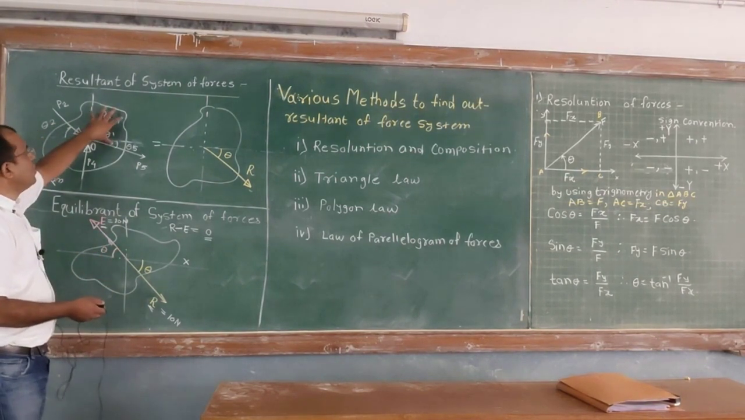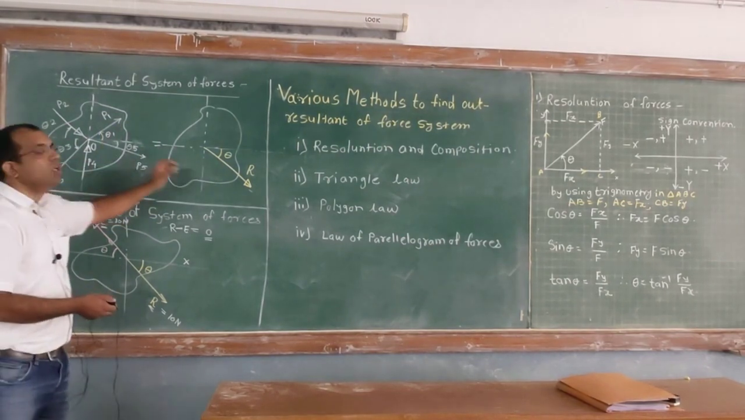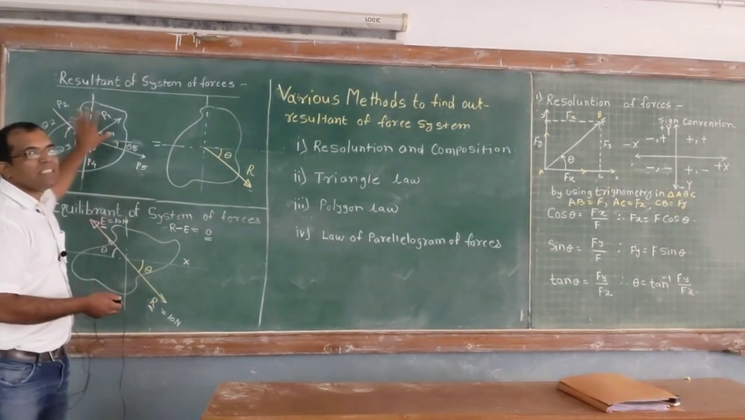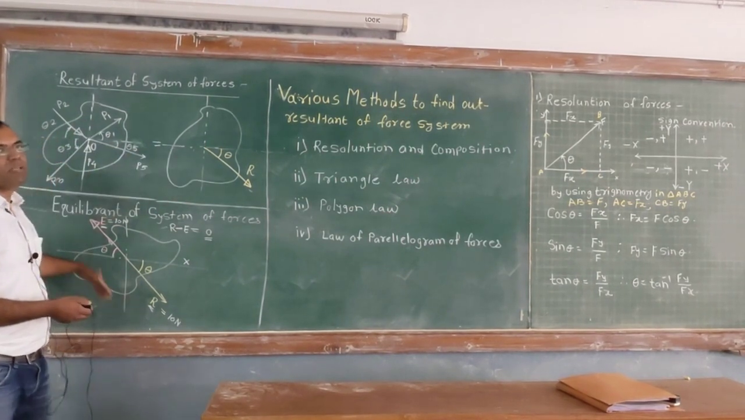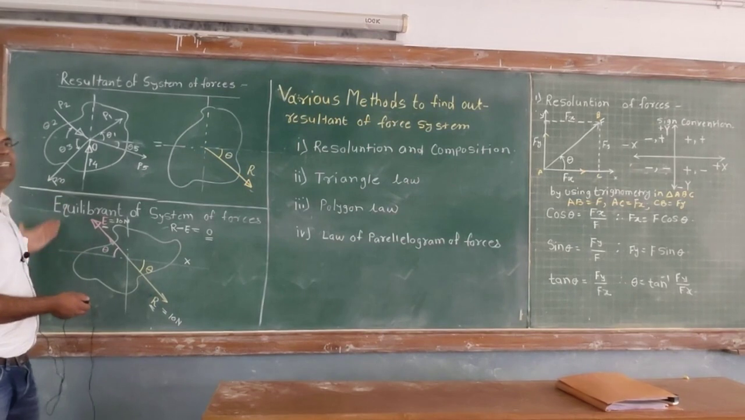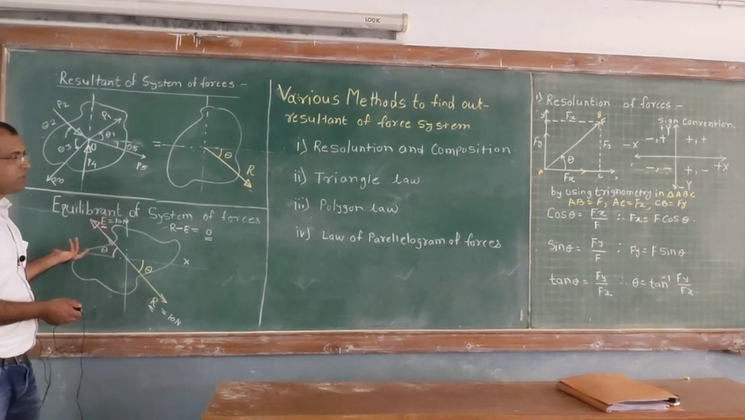What is the resultant? The resultant is nothing but the single force which replaces the system of forces and will produce the same effect as that of the system of forces. That is known as a resultant. An equivalent force is nothing but the same magnitude but opposite direction of the resultant.